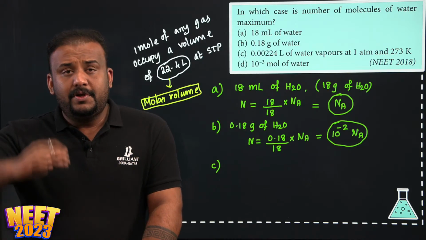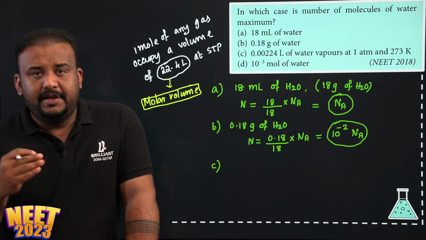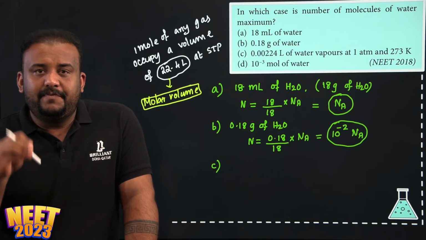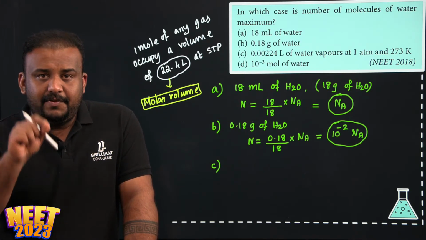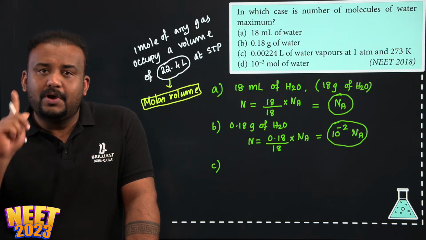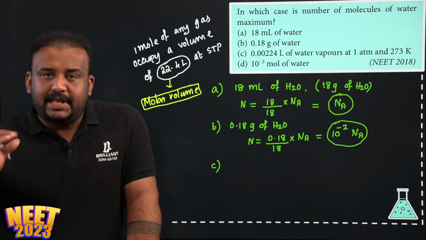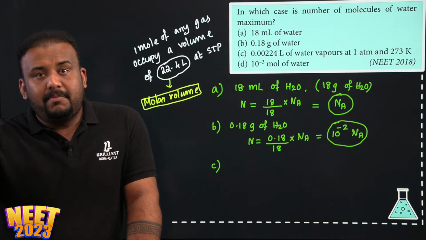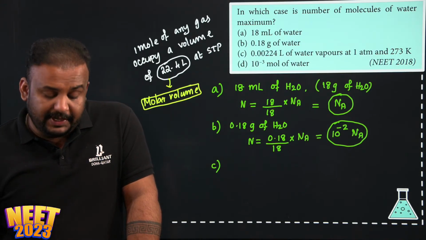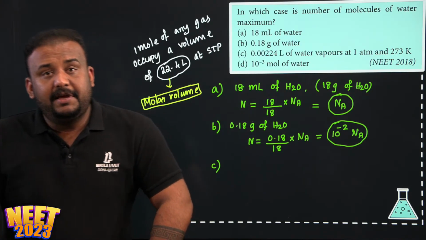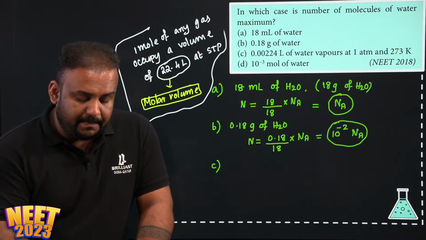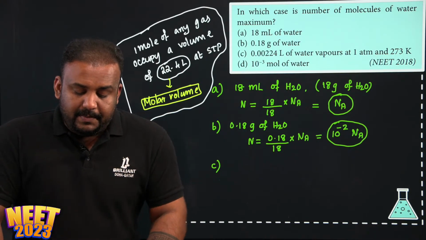Molar volume. So whatever is the number of moles or whatever is the volume occupied by a gas, if you make that volume 22.4 liter, that will be equivalent to 1 mole of that gas, or the quantity will be the same as the molar mass of the gas. So this is a very, very important concept. You should not forget it. This is molar volume.